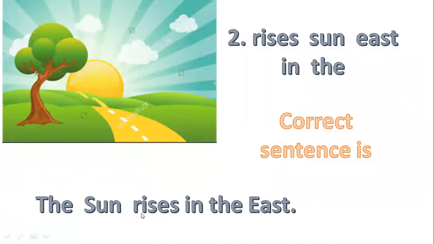So can you see that whenever we are starting the sentence, the starting letter is always capital and in the end it is a full stop. Okay? It is a full stop.